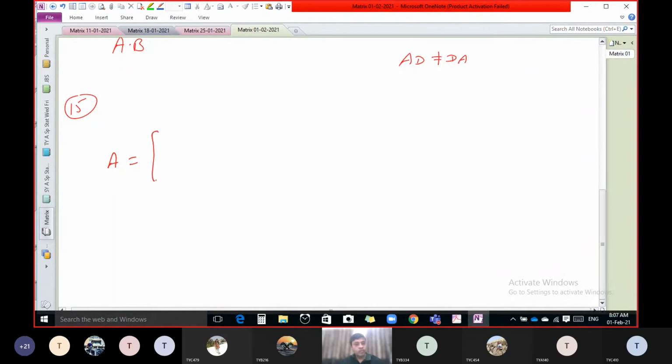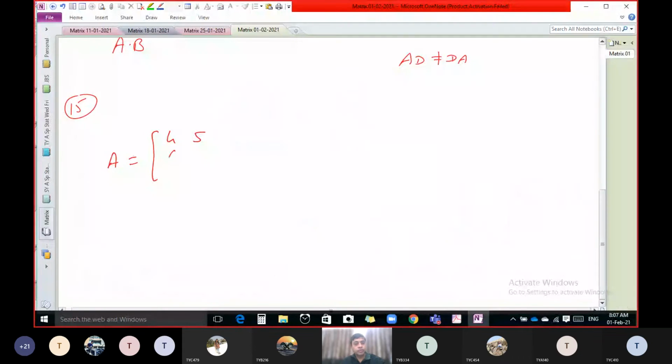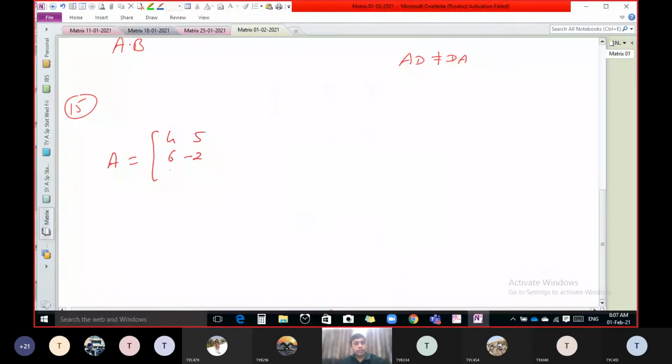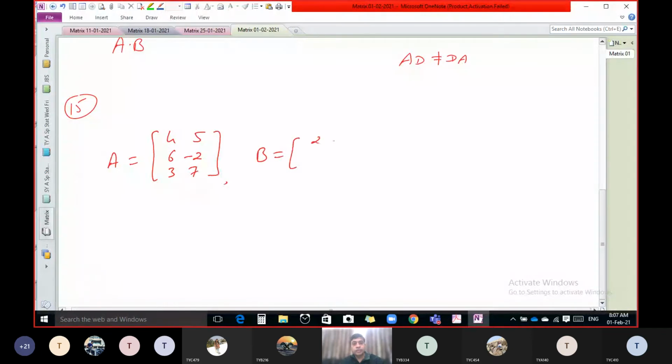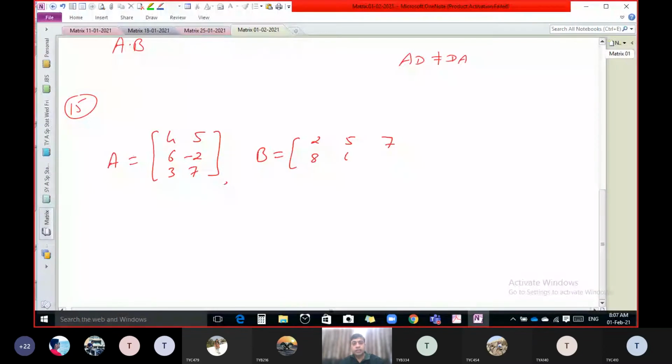First row values are 4, 5, 6, minus 2, and 3, 7. B, first row 2, 5, 7, second row 8, 4, minus 3. First of all, tell me, what is the order of A?